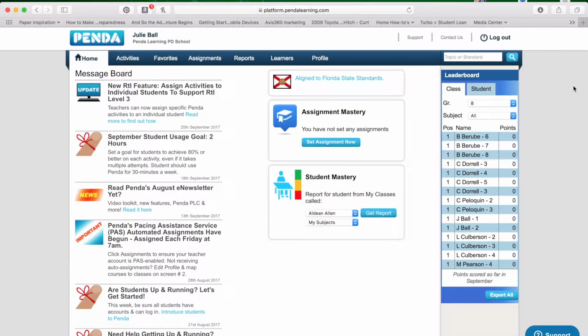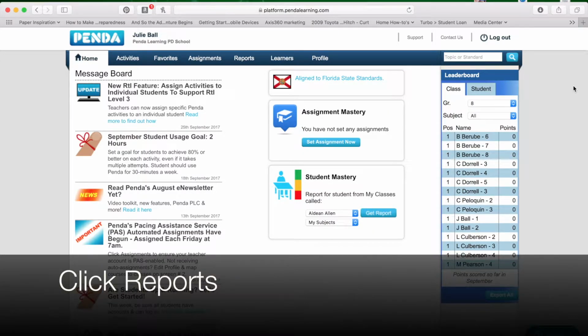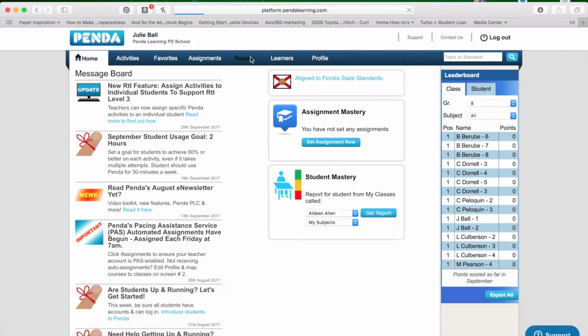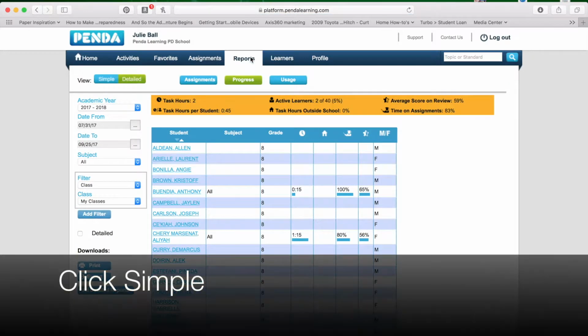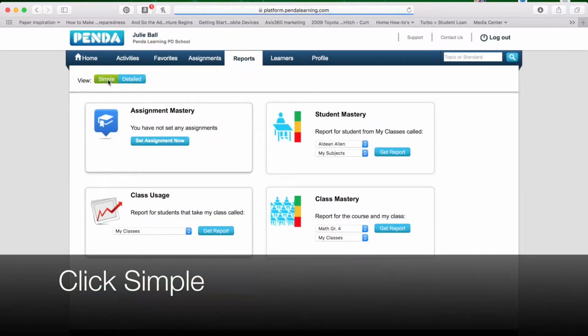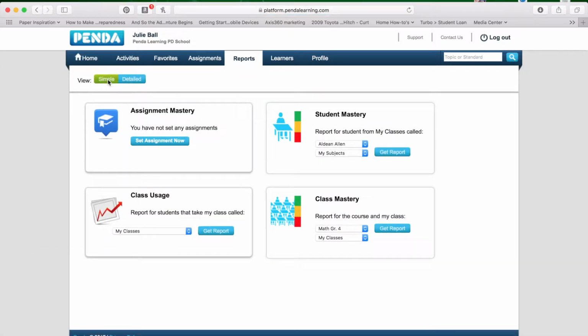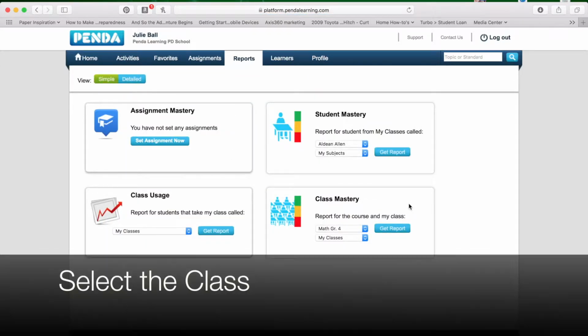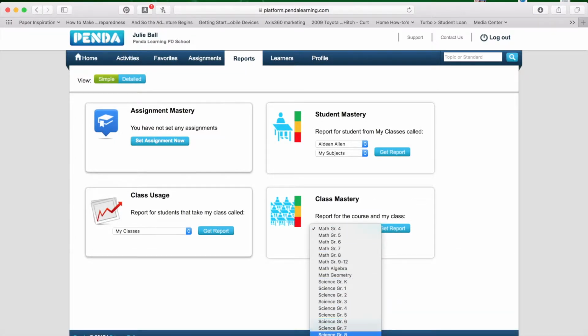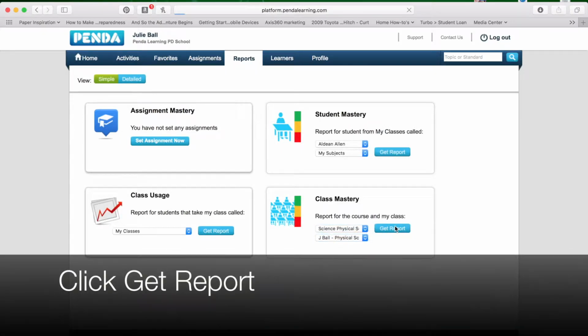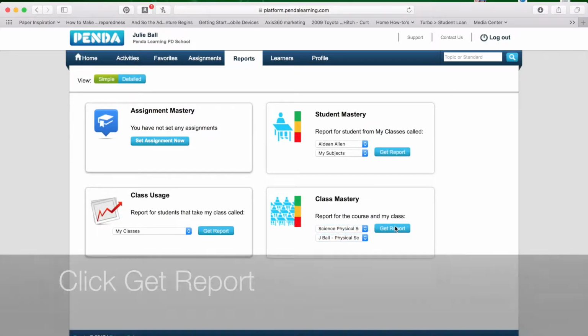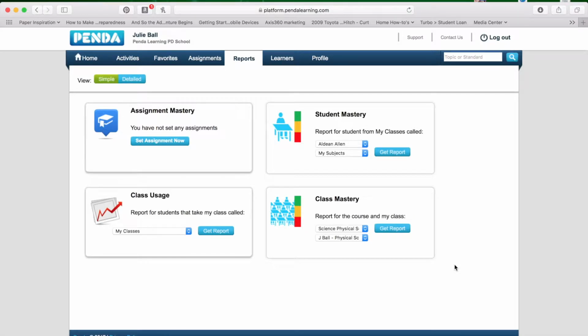Once you are logged into your account on pendalearning.com, click Reports. Then click Simple. You will see the Class Mastery Report in the lower right. Select the class for which you want to report, then click Get Report. The report will download to your computer as an Excel file.